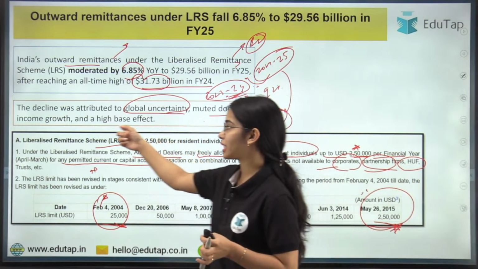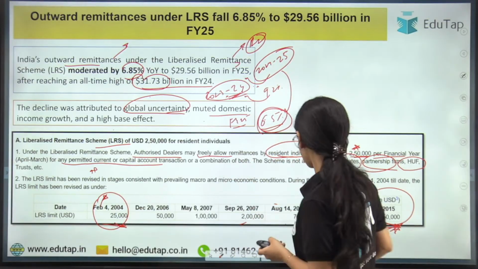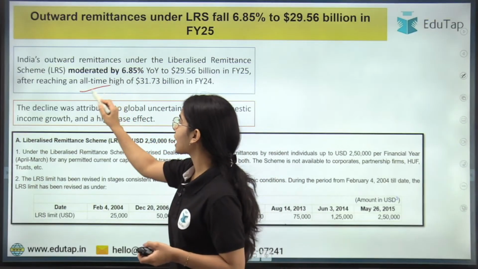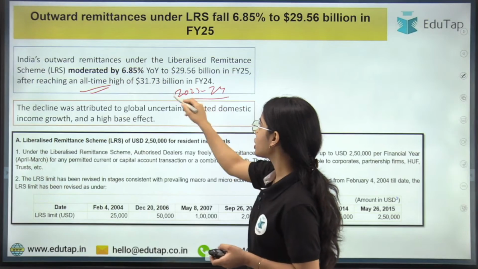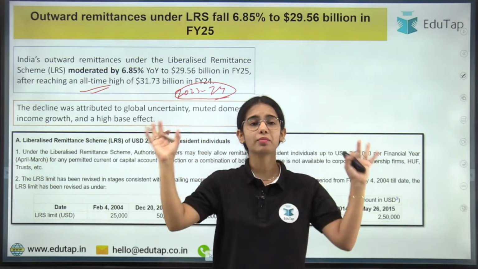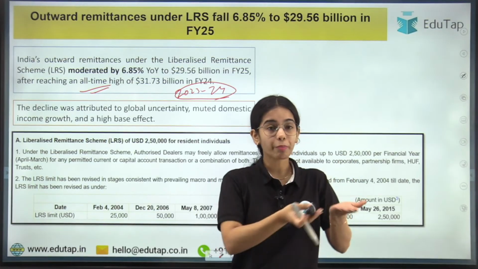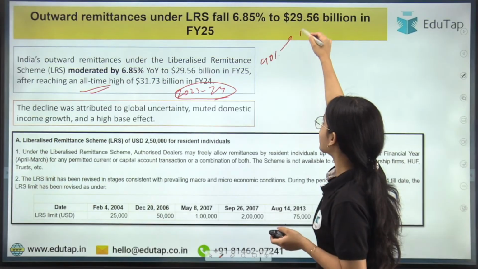A high base effect. High base effect means that whenever the base is high, the remittances were all-time high in the financial year 2023-24. If you are starting from 90%, it is very hard to reach 100%.